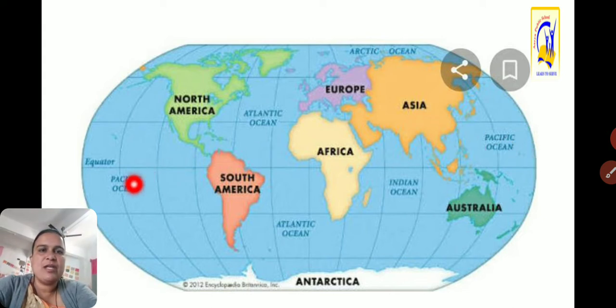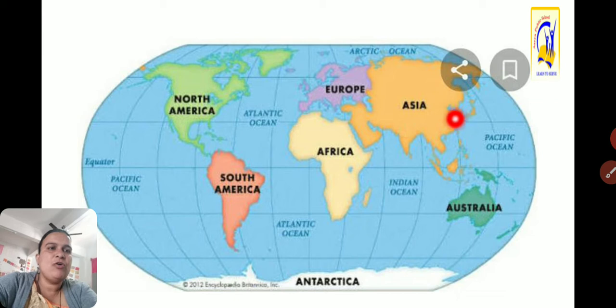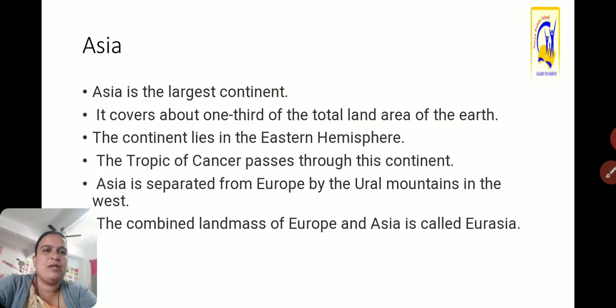As well, you can see this is the equator, above the equator the Tropic of Cancer, below the equator the Tropic of Capricorn. The Tropic of Cancer passes through the Asia continent.